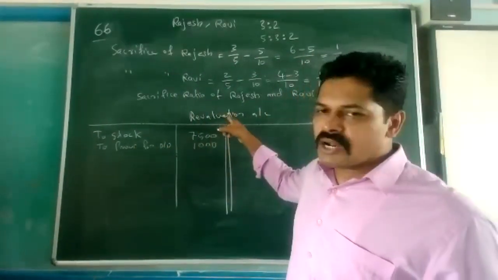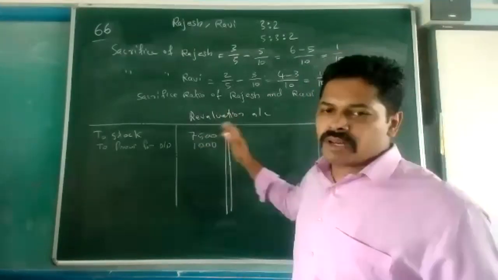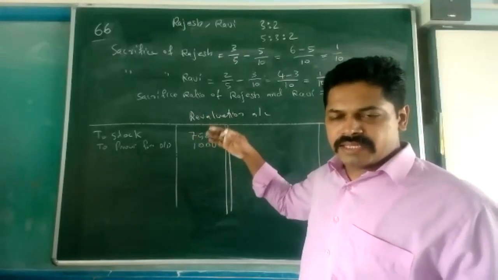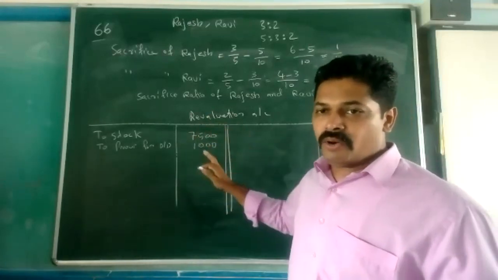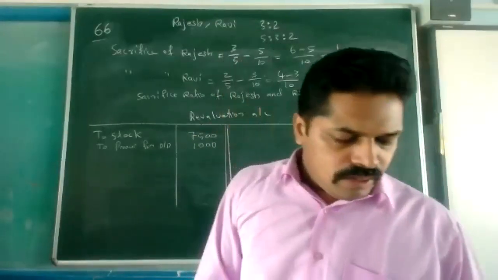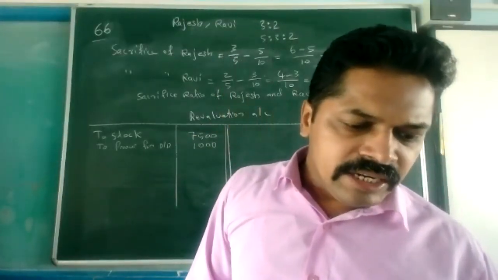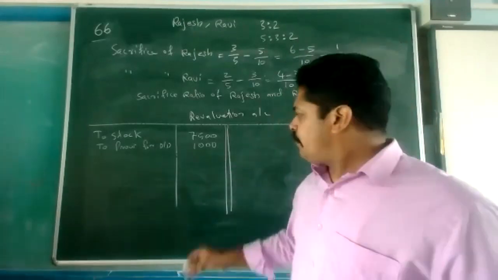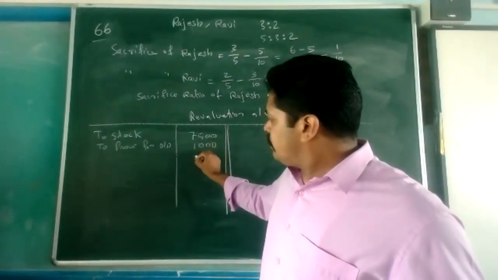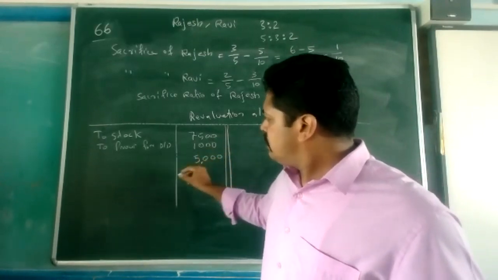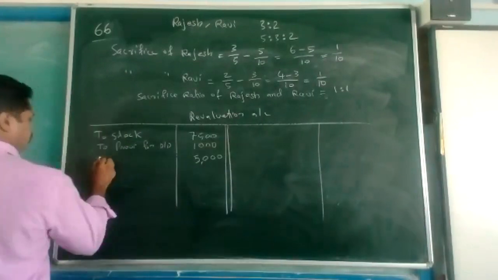In the revaluation account, we only need to take a loss or gain. There is no need of taking the old value or the new value, only the loss or profit. Then furniture to depreciate 10%. Furniture 50,000 is given. Its depreciation will be 5,000.